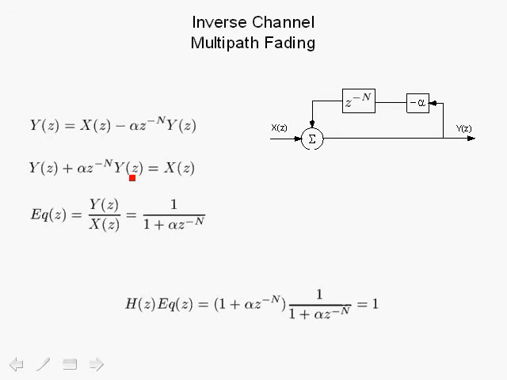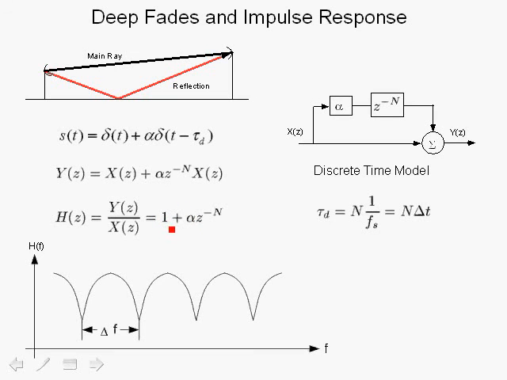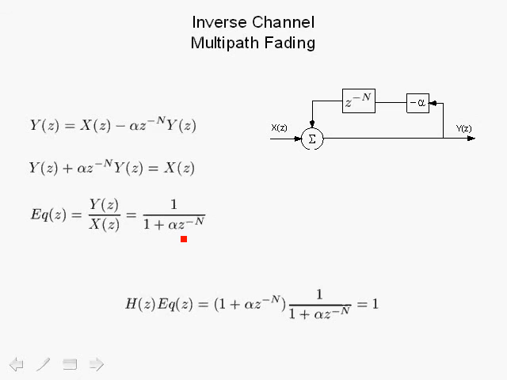If we rearrange terms, factor Y(z), and divide Y(z) by X(z), we get that the equalizer in fact has a z-domain transfer function equal to 1 over 1 plus alpha z to the minus n. So this particular structure has this z-domain characteristic, and if we take this equalizer, 1 over 1 plus alpha z to the minus n, and multiply it times the model of the multipath, as shown over here, then they cancel each other out and we get 1.